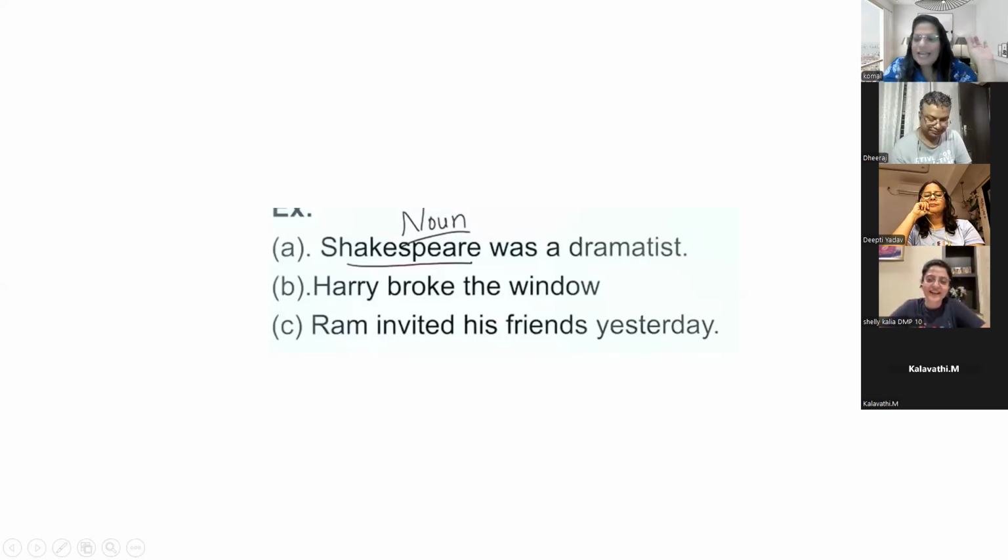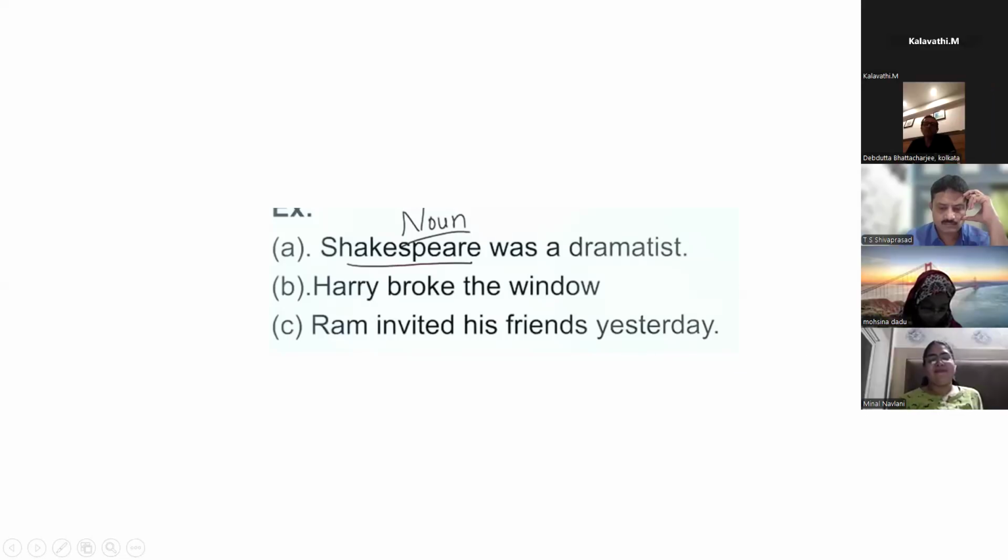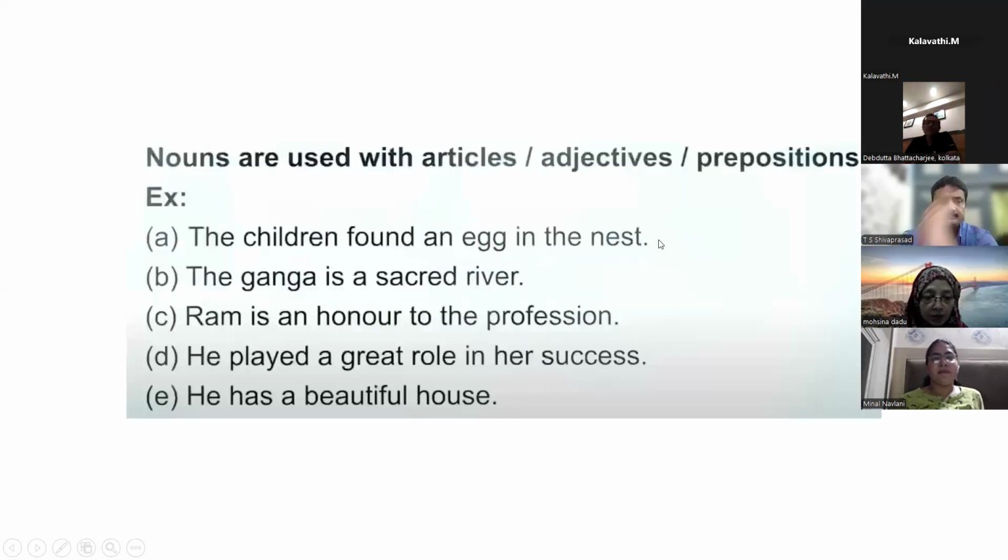We will discuss yesterday later. Is it clear up to here? Is it clear? Yes, ma'am. Okay, clear. Now this is the third usage. Whatever the usages are, I have written them all. Now the nouns are used with articles also. The nouns are coming with adjectives also. The next thing, the nouns are used with prepositions.